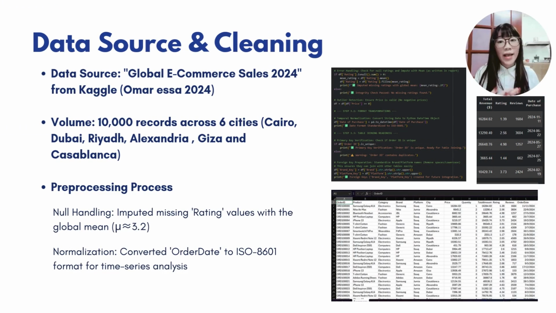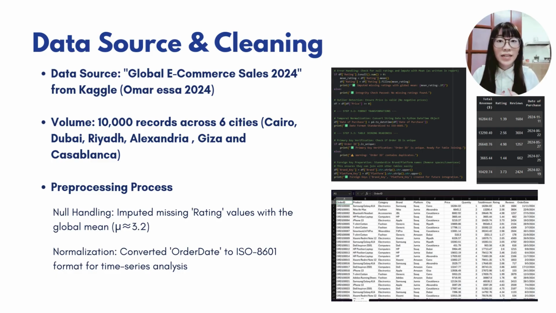In this slide, I will explain the data source used in my project and the cleaning process that was carried out before analysis. First, the dataset is called Global E-commerce 2024, which was obtained from Kaggle. The dataset contains 10,000 transaction records, which were collected across six major cities, namely Cairo, Dubai, Riyadh, Alexandria, Giza, and Casablanca. It was chosen because the dataset is large enough for meaningful analysis and is highly relevant to real-world e-commerce business transactions.